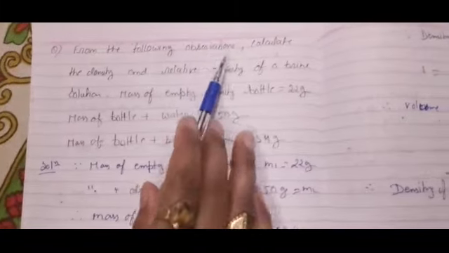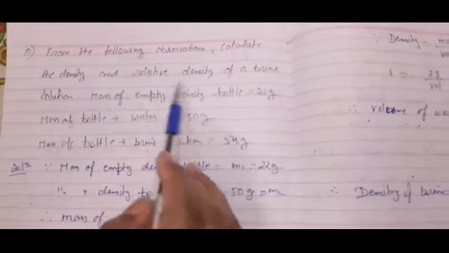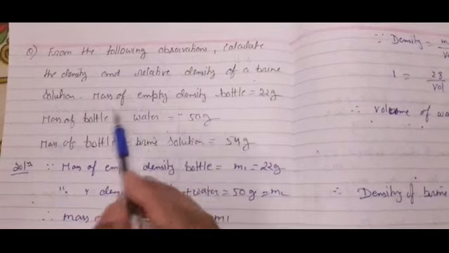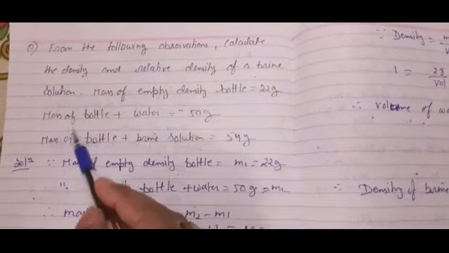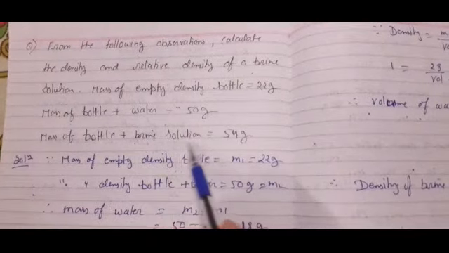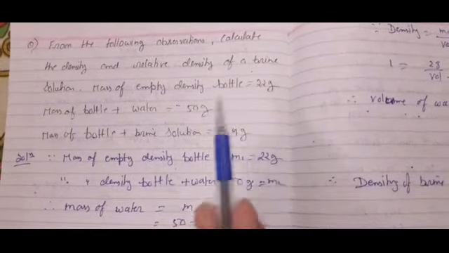From the following observations, calculate the density and relative density of brine solution. Mass of empty density bottle is 22 gram. Mass of bottle plus water is equal to 50 gram. Mass of bottle plus brine solution is equal to 54 gram.